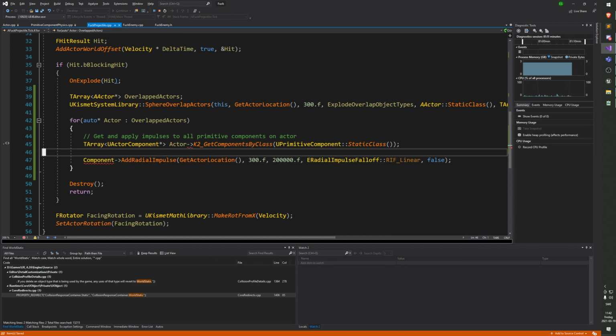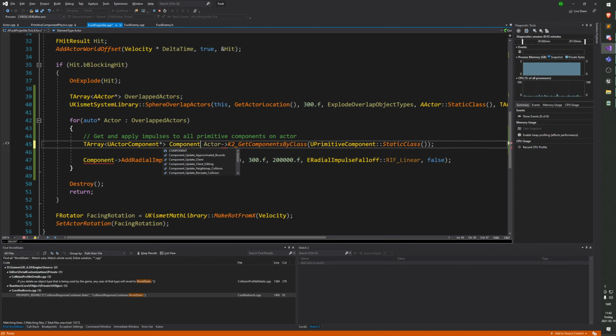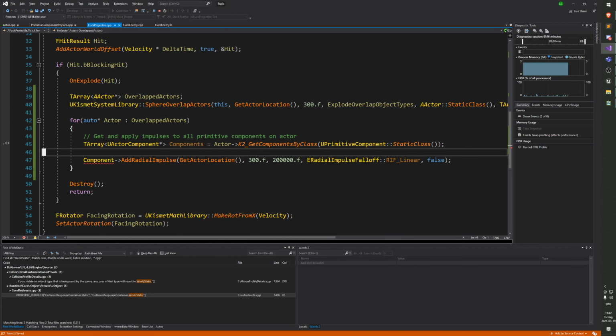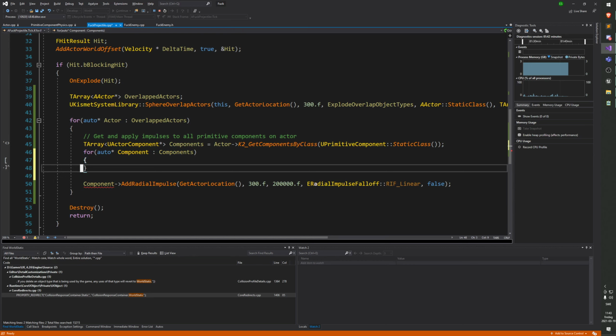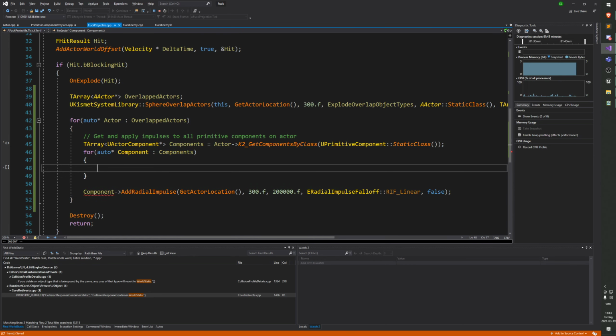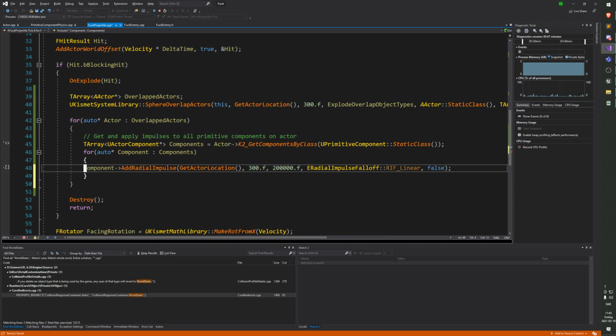Oh, great. There we go. So we'll do components. All right, so now we have an array of actor components. And since we are getting all components by class and we're supplying this UPrimitiveComponent, we can be sure that all of the components in this array are primitive components. So I'm going to loop them. Okay, and then we'll just add radial impulse like that.